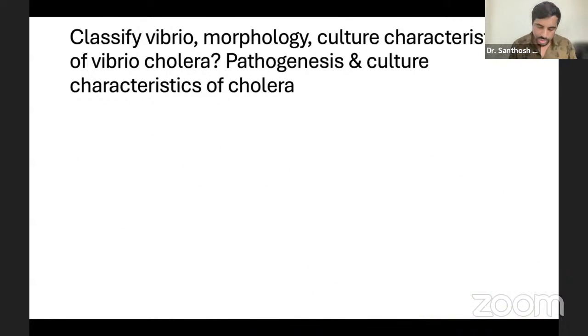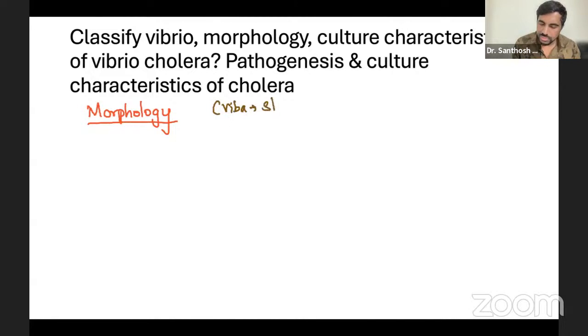Now we're going to morphology. In morphology, Vibrio morphology is very, very important, because Vibha is a slim girl. Remember Vibrio like Vibha, she is a slim, trim, fit girl. She's very slim. Why is she slim? She actually looks like a comma only. She's so thin that she looks like a comma.